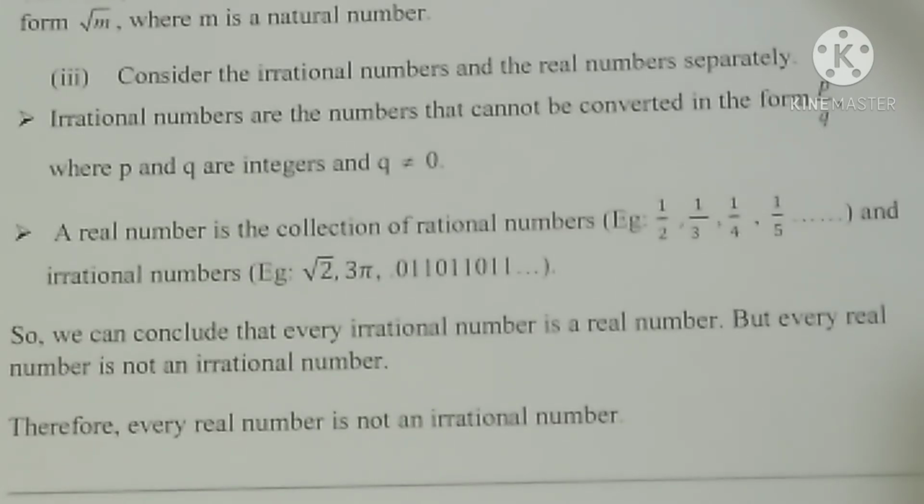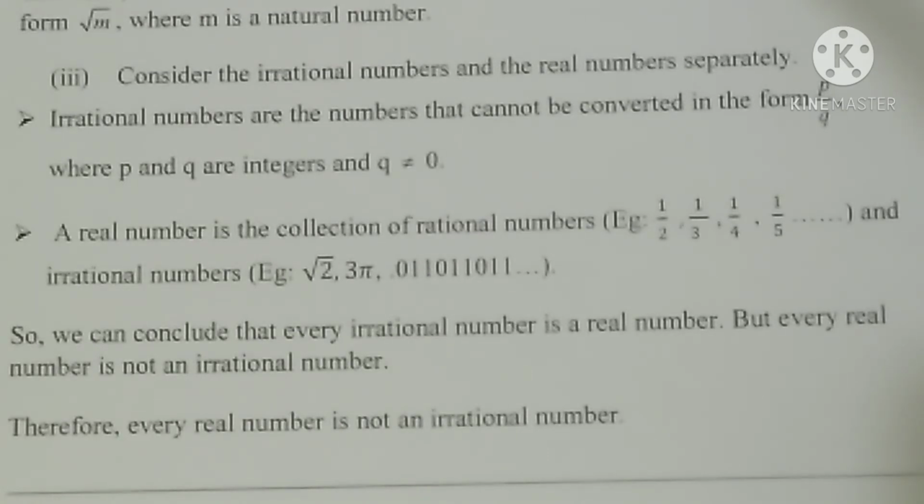Whereas a real number is the collection of rational and irrational numbers. Examples already given: 1 by 2, 1 by 3, 1 by 4, 1 by 5, and again root 2, root 3, pi, etc. So we can conclude that every rational number is a real number, but every real number is not an irrational number. When we speak from the bigger set to the smaller set, the statement goes wrong. So every real number is not an irrational number. Some real numbers are rational also. That is why the statement is wrong.